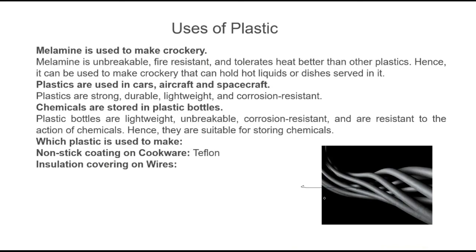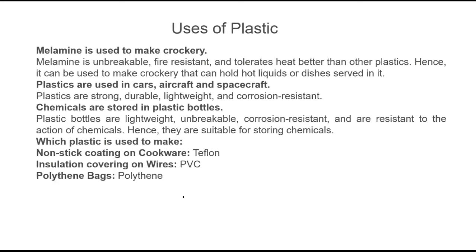Plastic is used in making of wires because they are bad conductors of electricity, which means electricity doesn't flow, and they are elastic in nature. You can twist them in any way, it doesn't break. Next, plastics are used in PVC pipes. And what are PVC pipes? You all have seen PVC pipes.